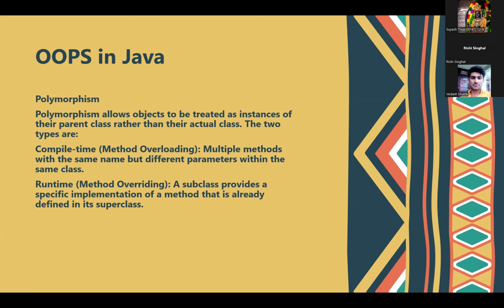The definition here is a complicated one, but to understand this particular part of OOPS, we can say that when a subclass acquires the properties of two or more superclasses, polymorphism is a concept that is based on that. And polymorphism is of two types, compile time, that is method overloading, and runtime, that is method overriding. We'll be seeing the same polymorphism in the upcoming sessions as well.